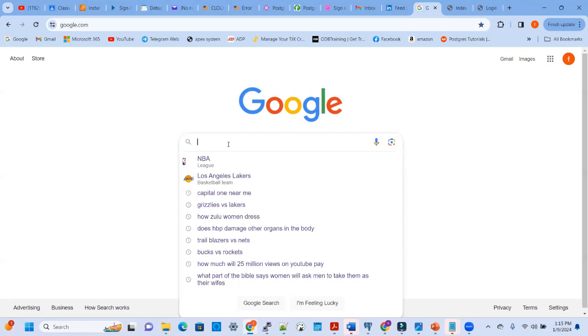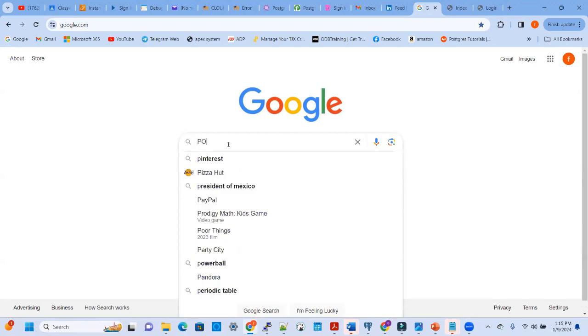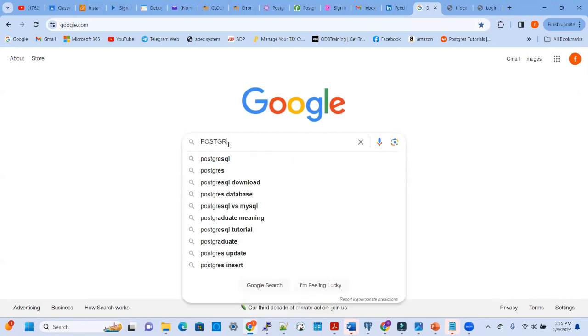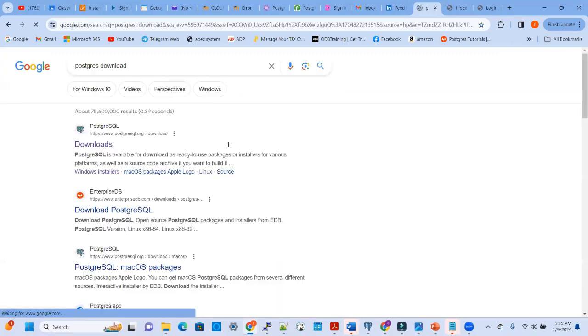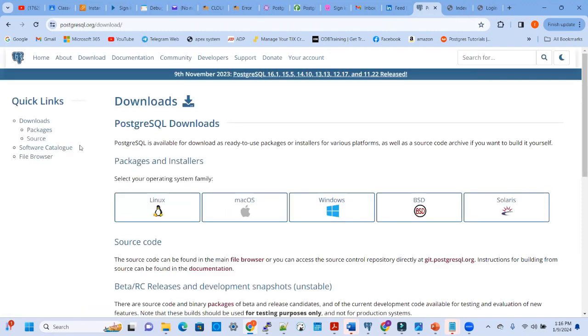So I'm at Google, press download. This first link here will take me to the Postgres official website. You can see the elephant head, which is the Postgres official logo. I'm going to go to the download page. So in this session, we'll be doing installation using the RPM packages.